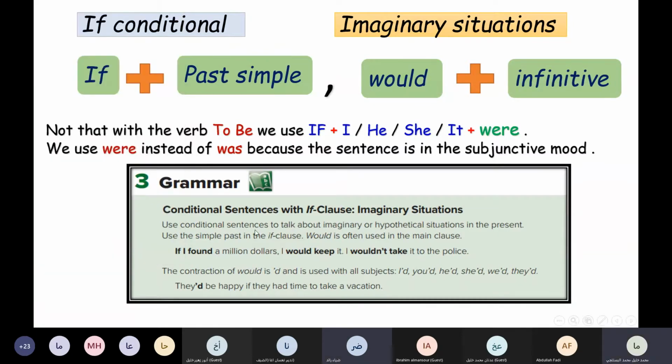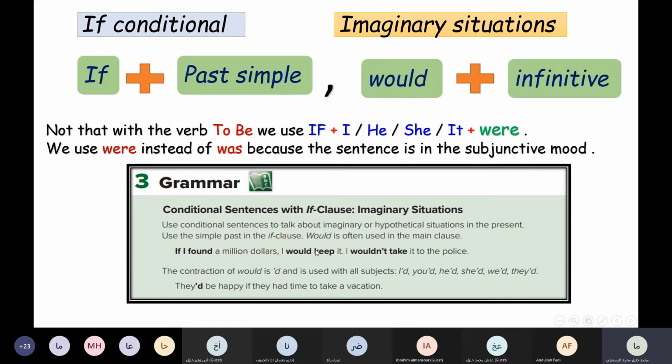Good. So you realize here we just imagined. We use the if conditional sentences with imagined sentences. If I found $1 million, and that's impossible, I would keep it. So you realize here after if we use what?